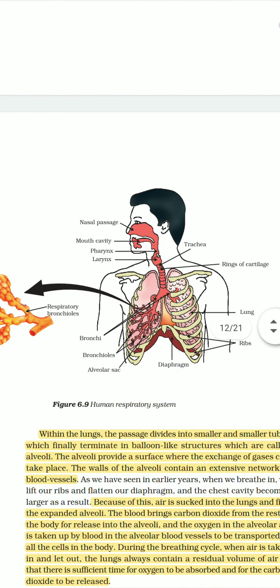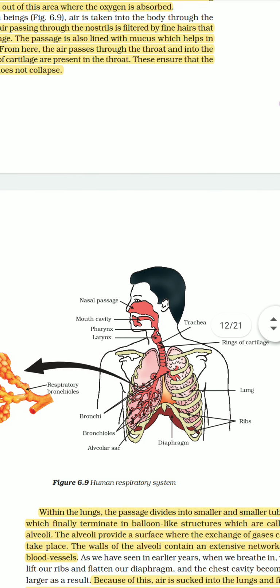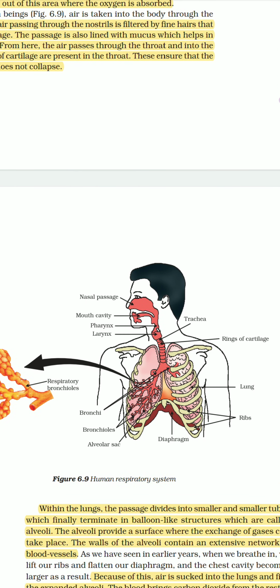Now, it starts with the nasal passage. When the air goes inside through the nasal passage, we have two nostrils, and through this it enters the nasal passage. Now, the nasal passage is very important because it is richly supplied with blood vessels. In the nasal passage, we have hair which traps all the dust particles, and mucus is also present.